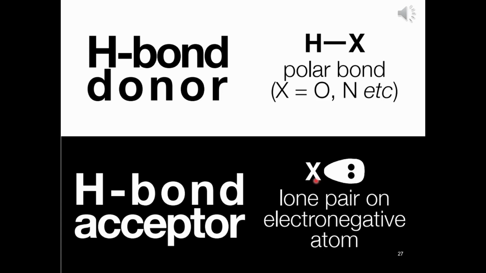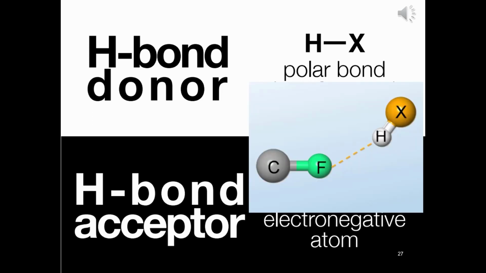Now the name is a bit of a misnomer. These are not bonds per se. Remember, these are intermolecular forces. To avoid the confusion, always represent a hydrogen bond between the donor atom and the acceptor atom as a dotted line. I'm including an example of an alcohol on the next slide that is hydrogen bonded to another molecule of itself and to a water molecule.